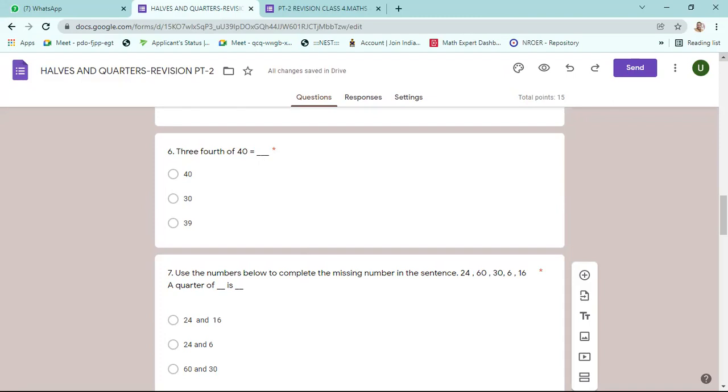Sir, can I tell the answer to the seventh one? Wait. Sujay Naidu, stop doing drawings on my paper.